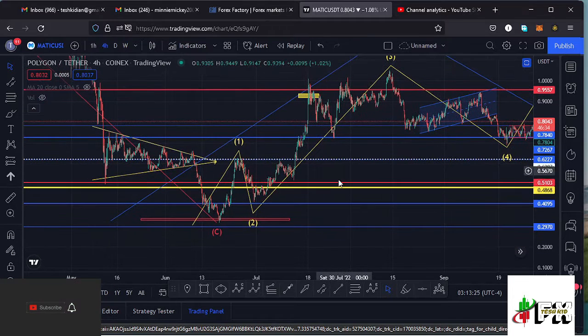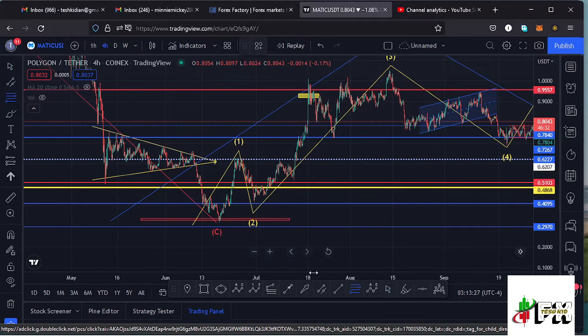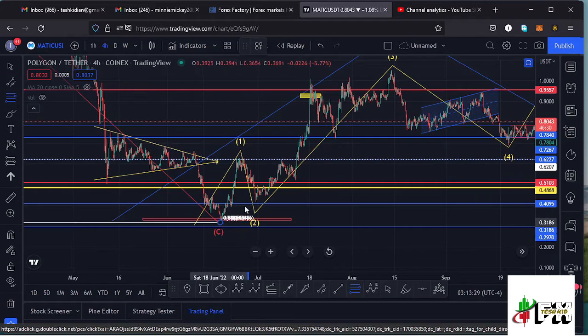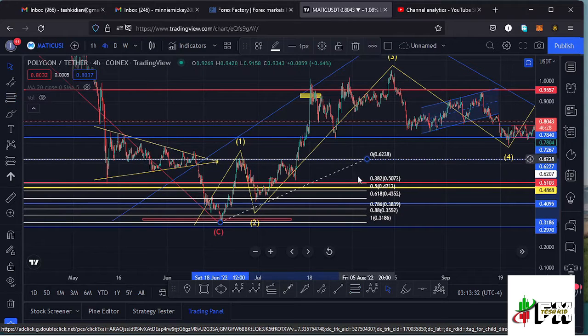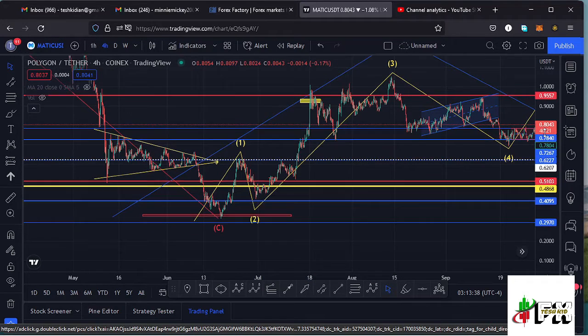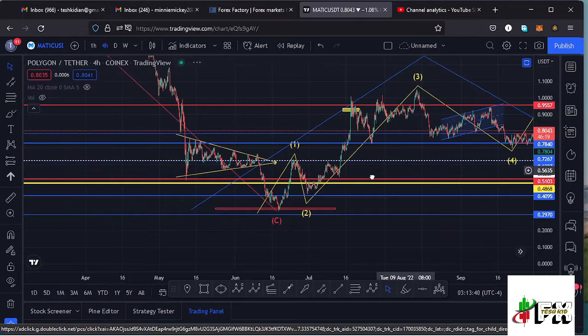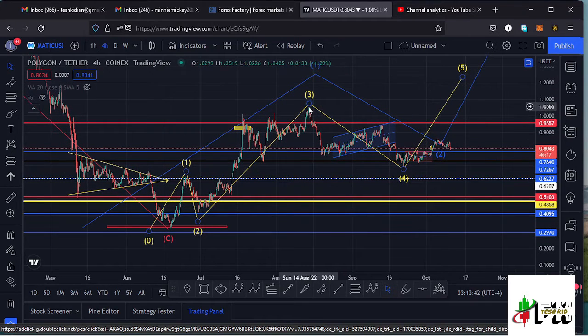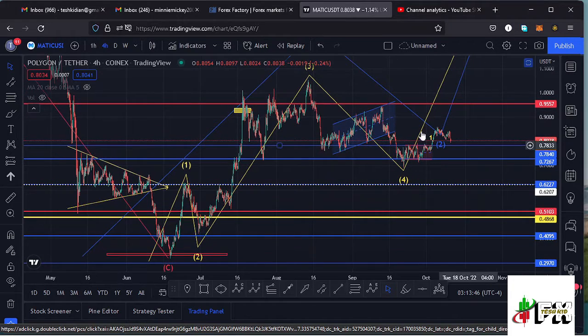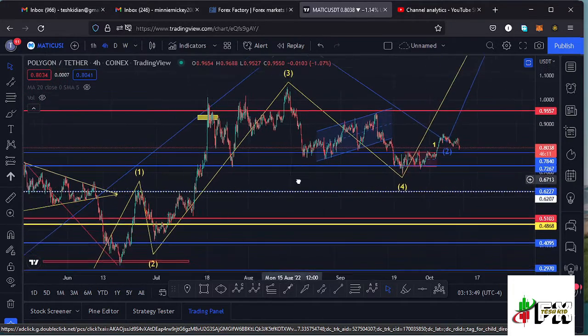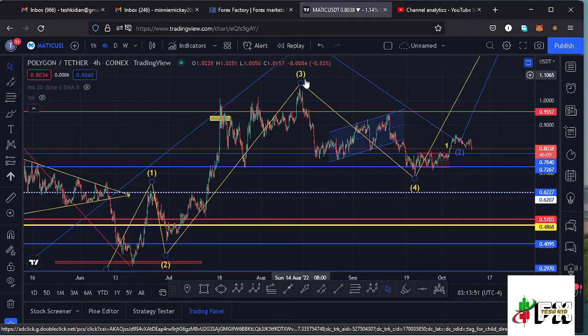Then saw a very nice retracement to the lower side in the formation of a wave 2, which was obeying the Fibonacci's by retracing into the area between the Fib level 0.618 and the Fib level 0.382. And after making our low for that second wave, we saw a very nice bounce to the upper side in the formation of a third wave, making our high at around the $1.06 mark. And after making the high for that third wave to the upper side, whatever we expected next is a retracement to the lower side in the formation of a wave 4.